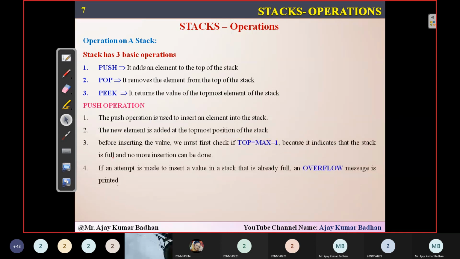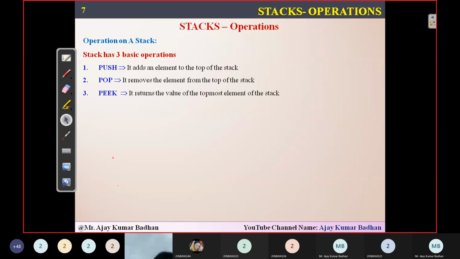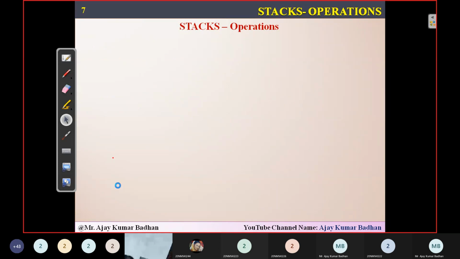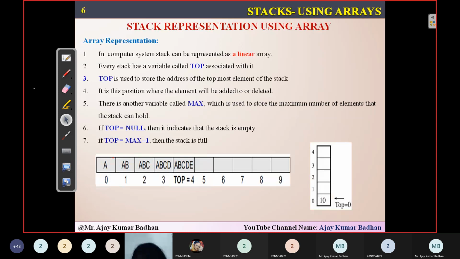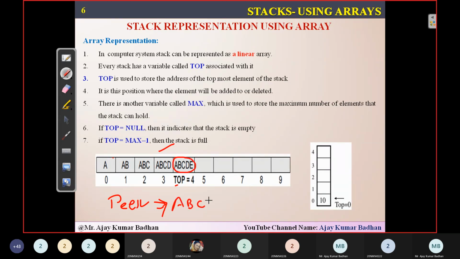Peek is nothing but it returns the value of the topmost element. So I wanted to show you the previous slide. If I am applying the peek operation onto this particular stack, the output I'm going to get is the topmost element, whatever is present, that will be displayed. And you know that the topmost element will be present where top is pointing. So right now top is pointing to this particular location. So peek will give you the address A, B, C, D, E, and it will not delete this element. Peek will not delete this element. Whichever element is present on the top of the list, that will be displayed.